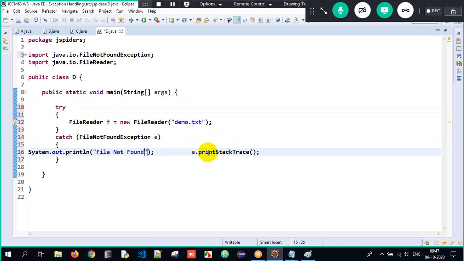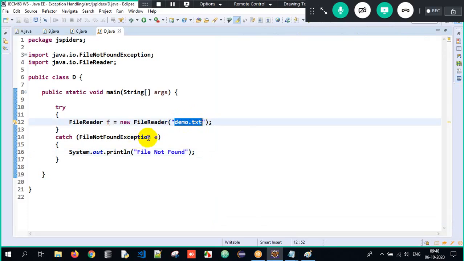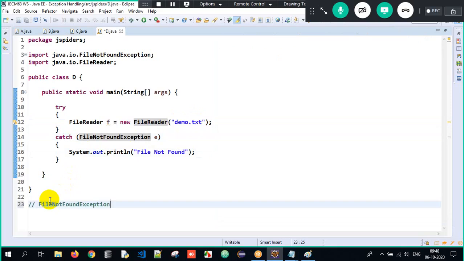So in simple terms, it's common sense that if you're trying to read from a file, that file should exist. Only then can I read the data. If the file is not present, can you read it? No. So the compiler already knows that at certain times an exception might occur, so we have to handle it immediately. Once I executed, it printed file not found. Why? demo.txt is not at all existing. How can you read from that specific file here? So FileNotFoundException is also an example of a checked exception here.